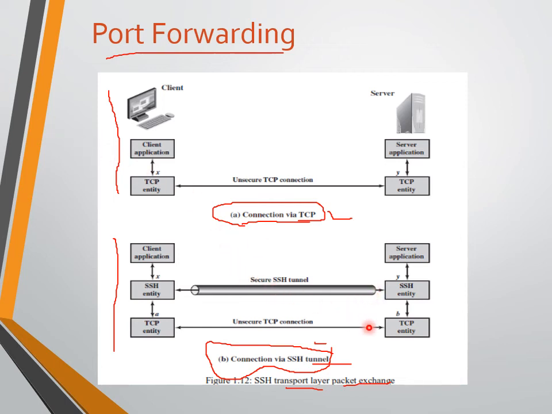Traffic in the other direction, which is the data transfer from the server to the client, is similarly redirected, exactly the same, through the SSH entity from Y to X.